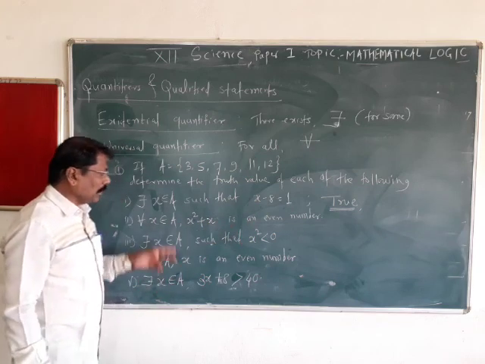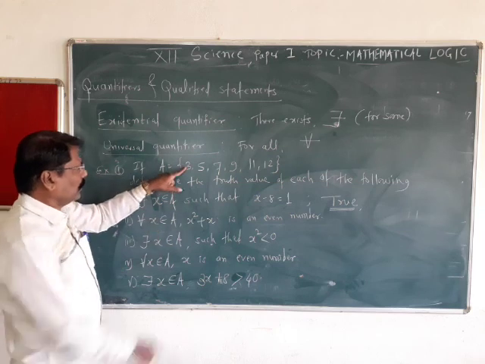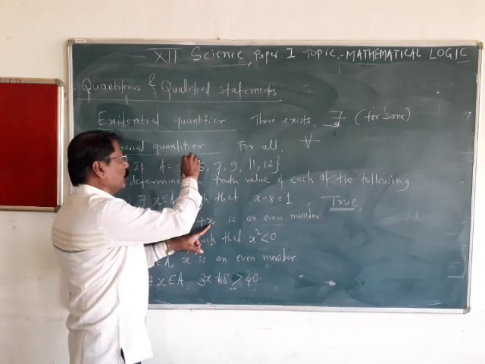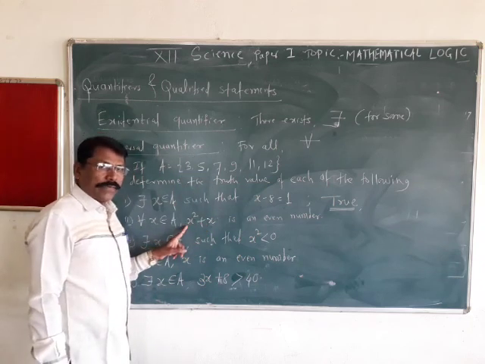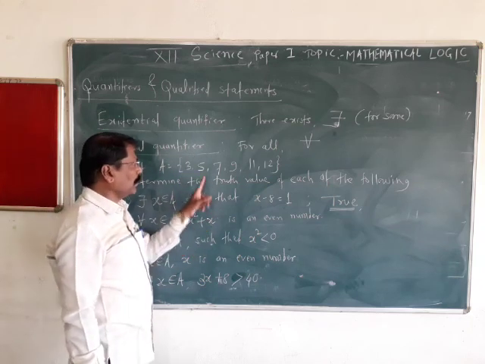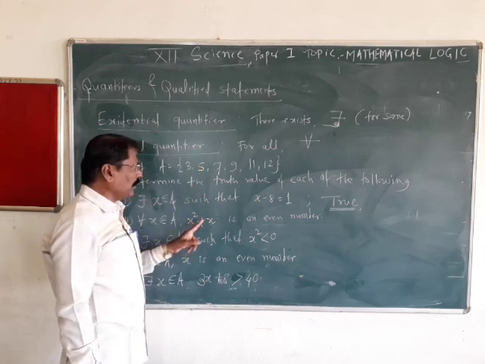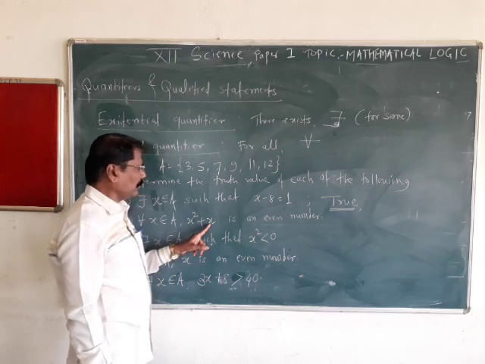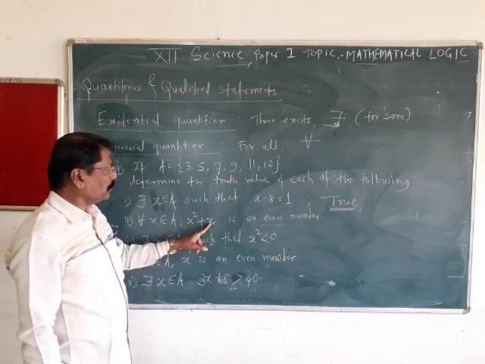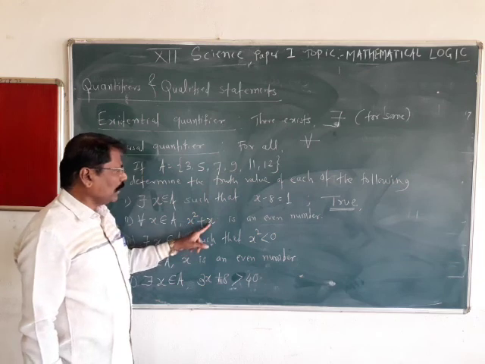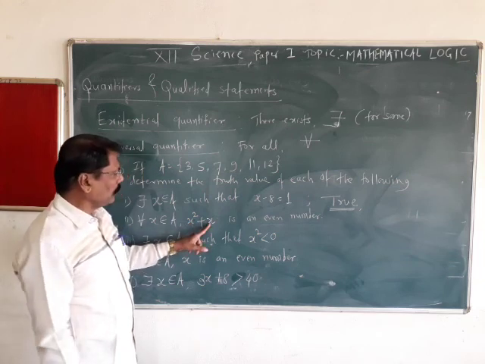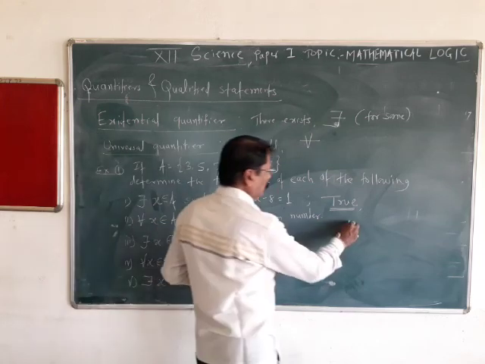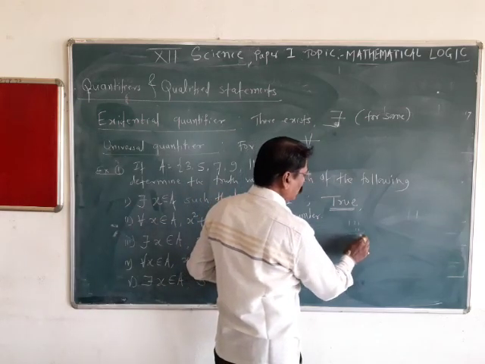Check one by one. 9 plus 3, 12, is an even number, so it is true for this. 5 square 25 plus 3, 28, is even. 49 plus 7, 56, is also even. 81 plus 9, 90, is also even. 121 plus 11, 132, is also even.